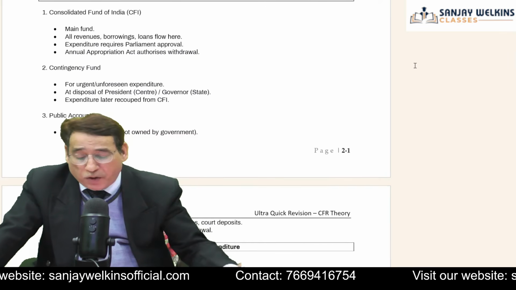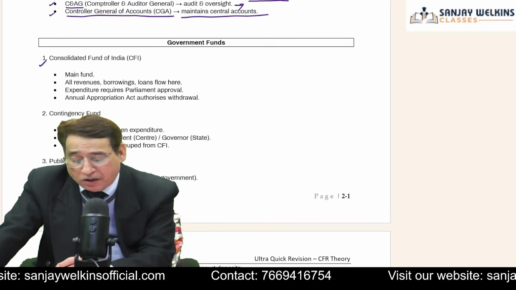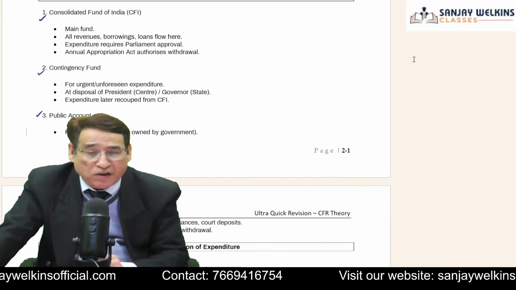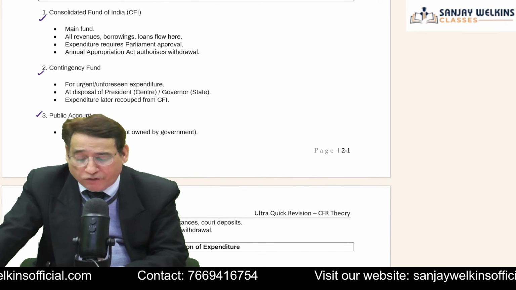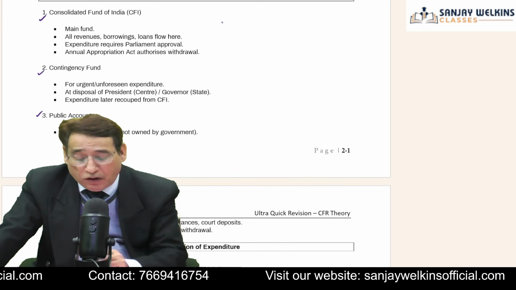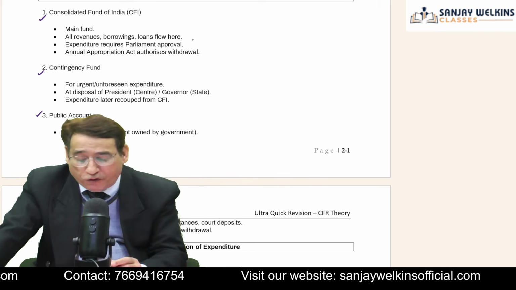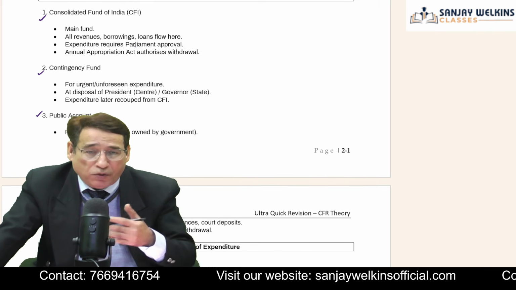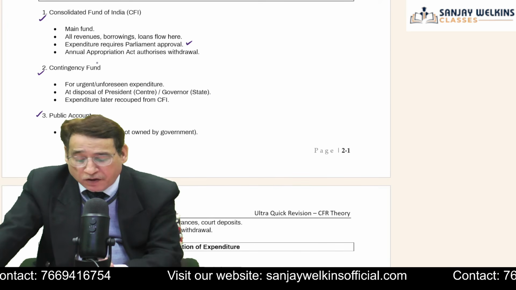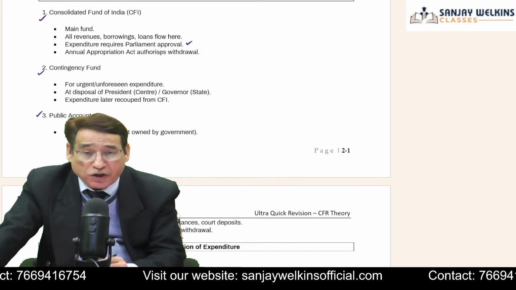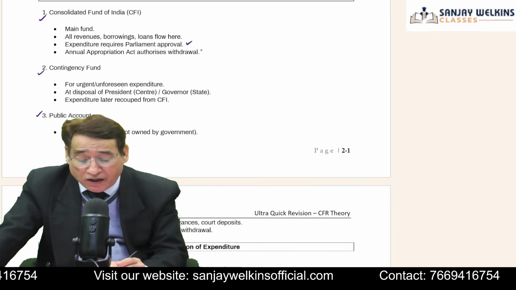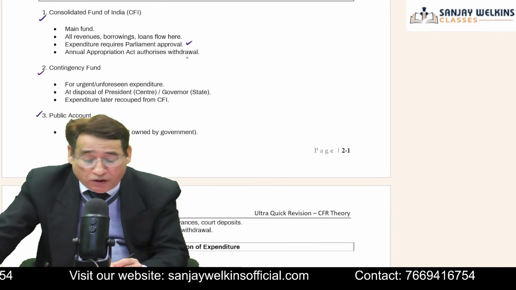Now, coming to the next part, government funds. Regarding this, you need to understand that there are three types of funds. One is the Consolidated Fund of India, known as CFI. Another one is the Contingency Fund, and then we have the Public Fund. As far as the Consolidated Fund is concerned, this is the main fund, and all the revenue, borrowings, and loans flow into it. And whenever we make any expenditure out of this fund, the important point is that Parliament approval is required. Another point is that the Annual Appropriation Act authorizes the withdrawal. For example, if we want to withdraw some amount out of it, again it requires authorization.